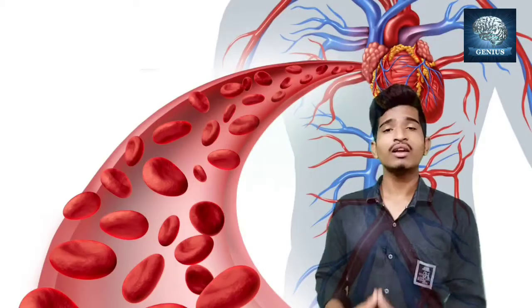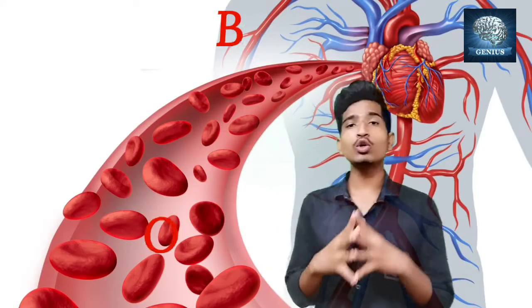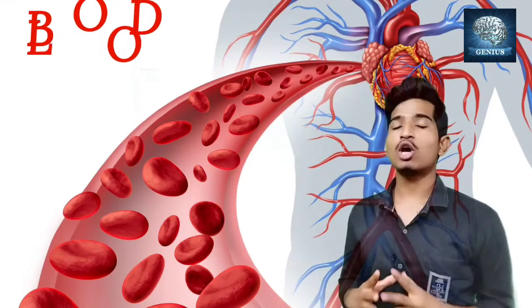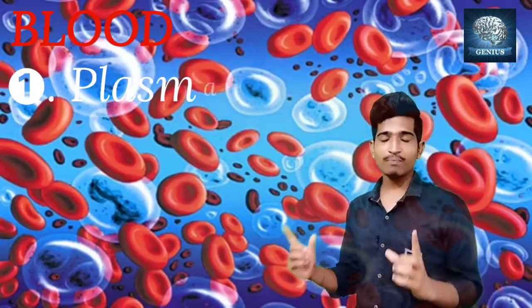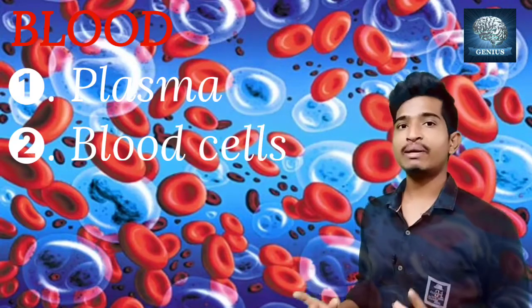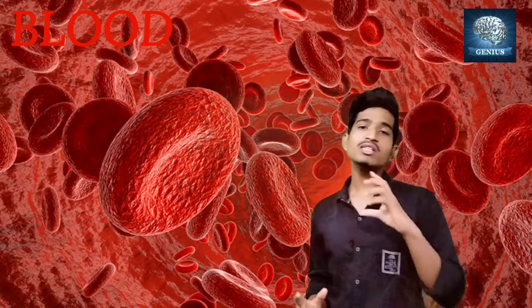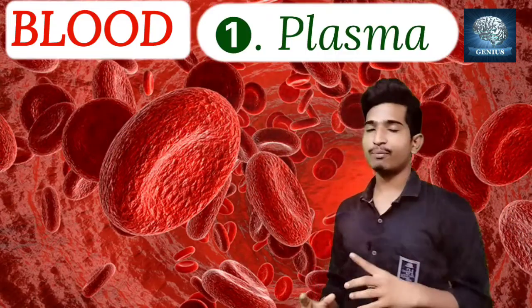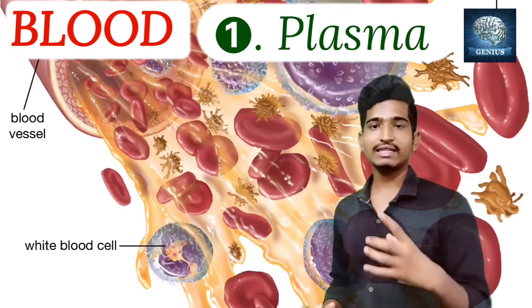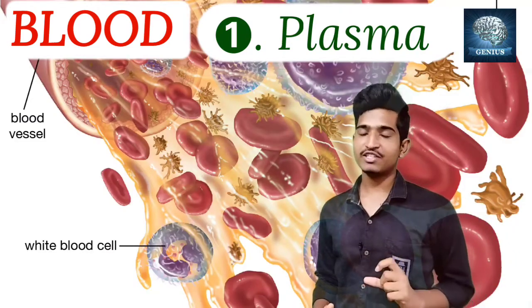Now let us study everything about the blood. See guys, in the blood we have two components. The blood has two components: one is plasma and the other one is cells, the blood cells. First, let us discuss everything about the plasma. The plasma is nothing but the fluid matrix of the blood.